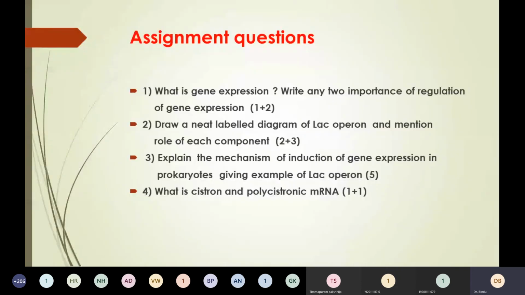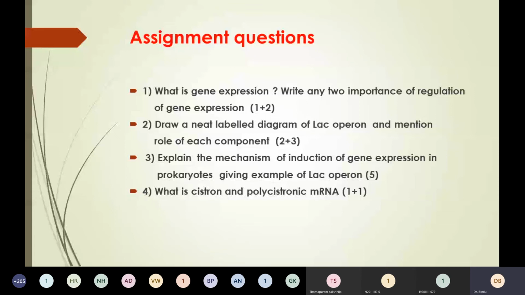So these are the assignment questions. What is gene expression? Write two important significances of gene expression. Second, draw a neat labelled diagram of the lac operon and mention the role of each component. That means you draw a diagram and write each component and its function. As I have shown you, you can write in a tabular column. Then, explain the mechanism of induction of gene expression, giving the example of the lac operon.